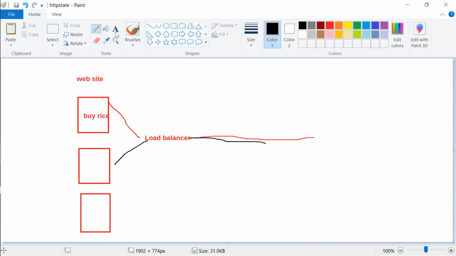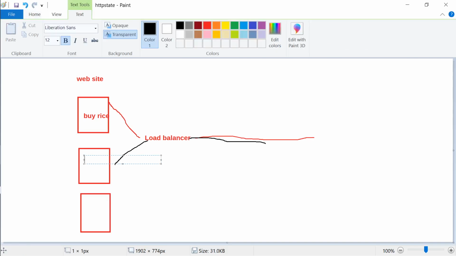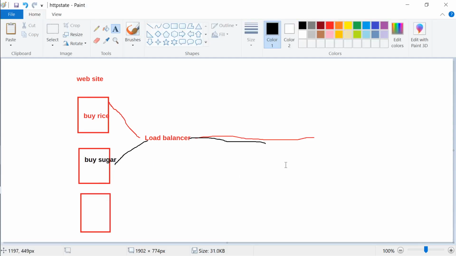So this fellow goes over here. So let's assume that rice has not been informed. So buy sugar comes over here. And this fellow, when he goes back, he'll say sugar has been bought. So the first fellow will say rice has been bought, the second fellow will say sugar has been bought. So what will be displayed? Basically whoever is responding, that fellow's information will be considered.